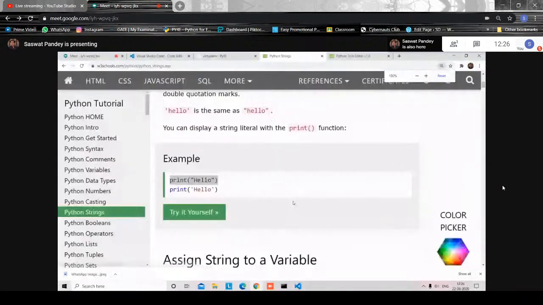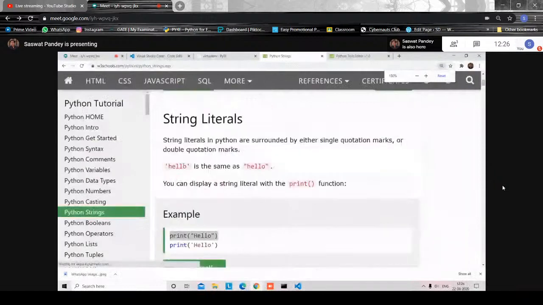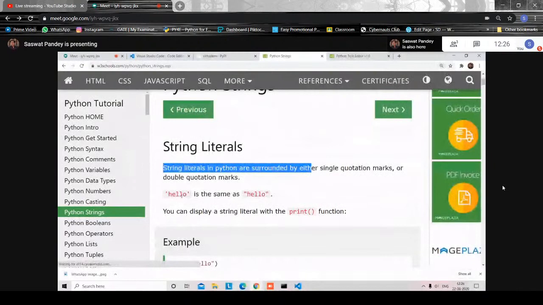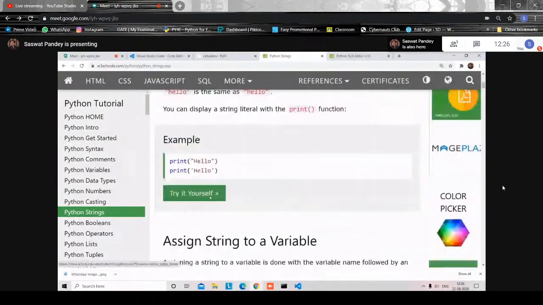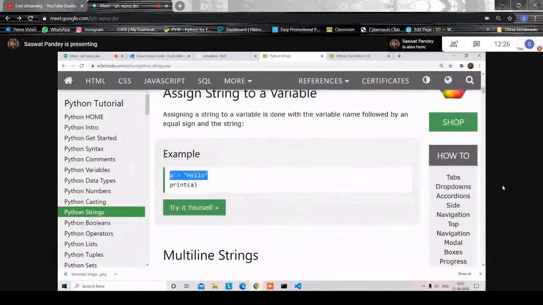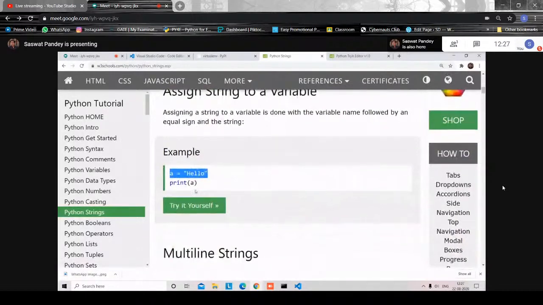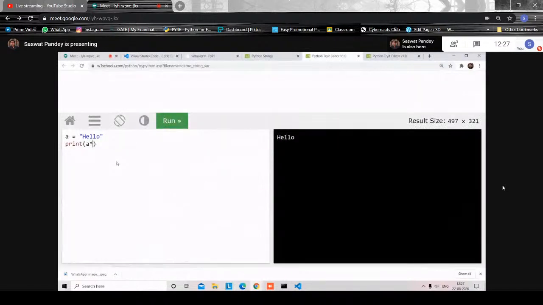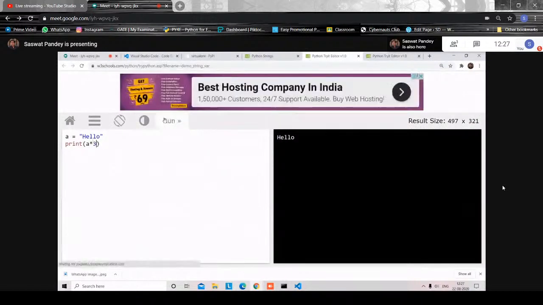So yeah, we'll start from this one. String literals in Python. See, I'm not going very basic. Sorry, but we have a lack of time. We have an hour, so let's see how strings work. In Python, you can directly use double quotes to assign a string to a variable, and except for that, you can even perform arithmetic-like operations on the string.